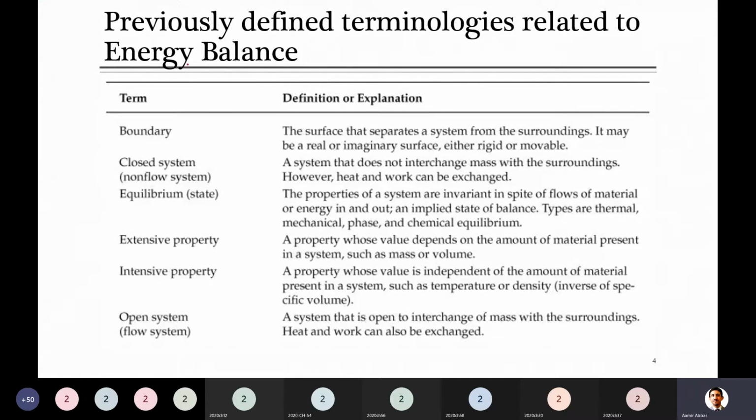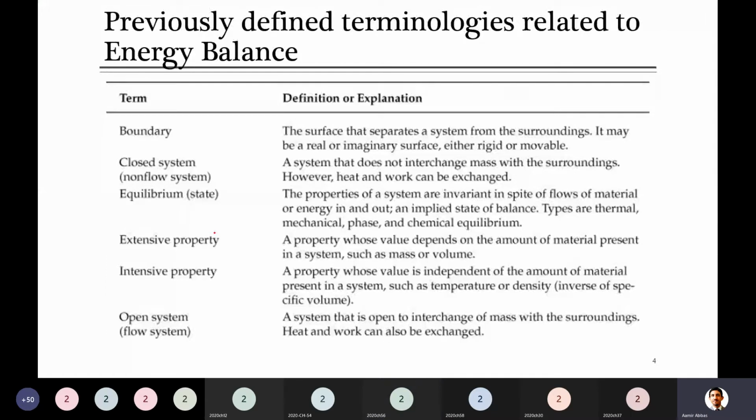Then there is a term, actually here they are not in the sequence as we studied, otherwise here should be something else. He has given it in some other sequence, but it's still fine. Closed system, I think you can easily tell me this. Do you remember what was closed system? Yeah, there is no flow.